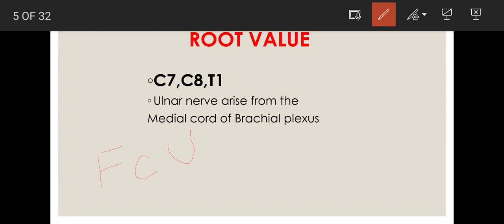So there are some exceptions to some nerves. You have to write this root value, which will fetch you 1 mark. So what is the root value, and from where does the ulnar nerve arise? It arises from the medial cord of the brachial plexus. Fine.